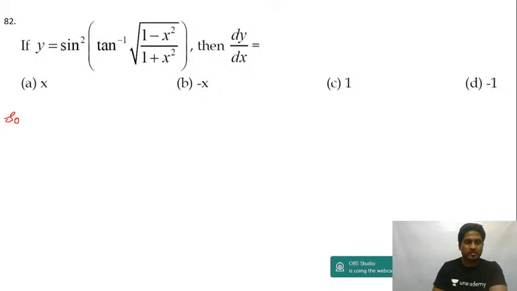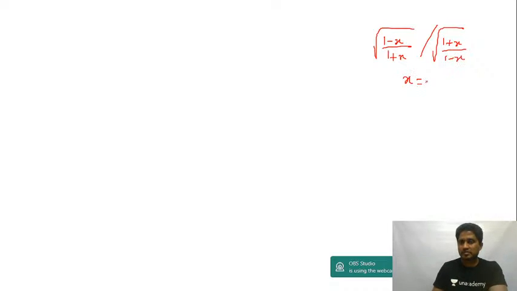Again, a comment K question. What's the value of dy by dx? Question number 82. Let me tell you guys, whenever you have under the root (1 minus x) by (1 plus x), or under the root (1 plus x) by (1 minus x), you will put x equal to cos theta. Isn't it? Under the root 1 plus x, 1 minus x, or 1 minus x, 1 plus x, x should be equal to cos theta only.